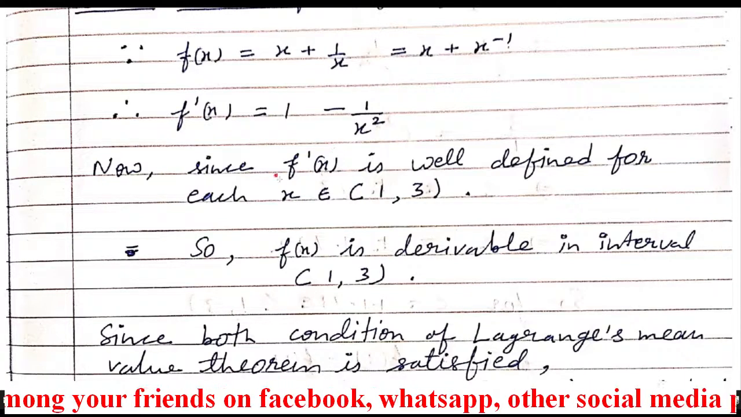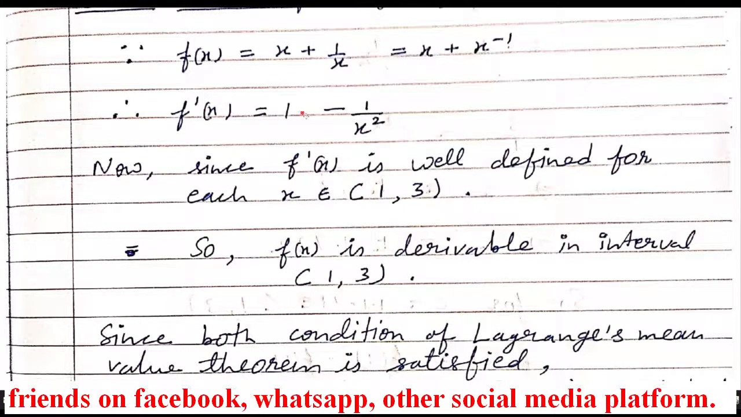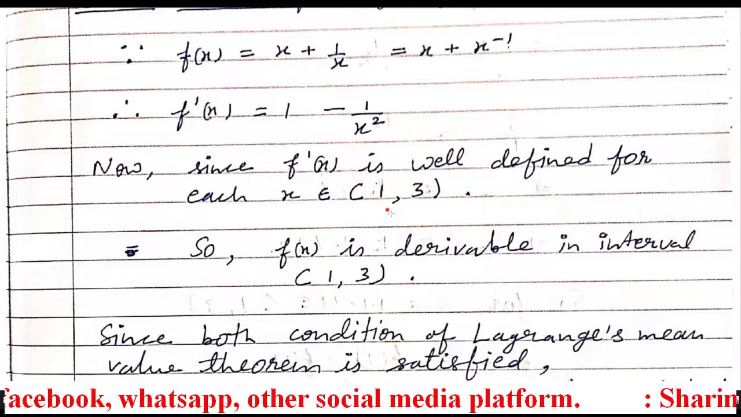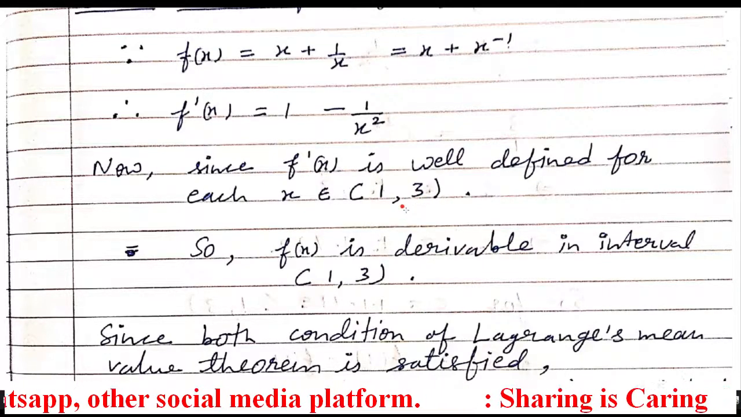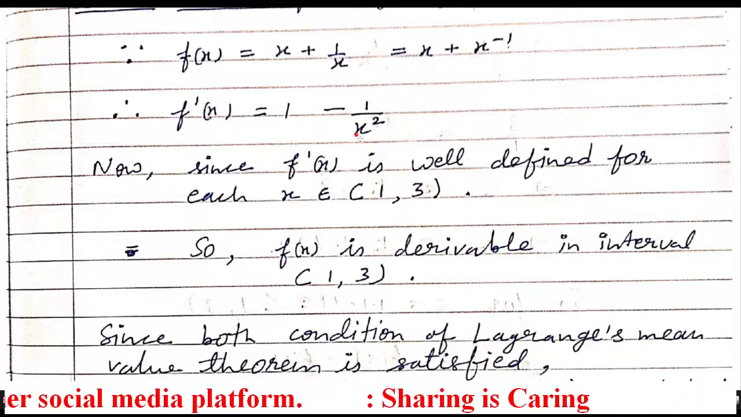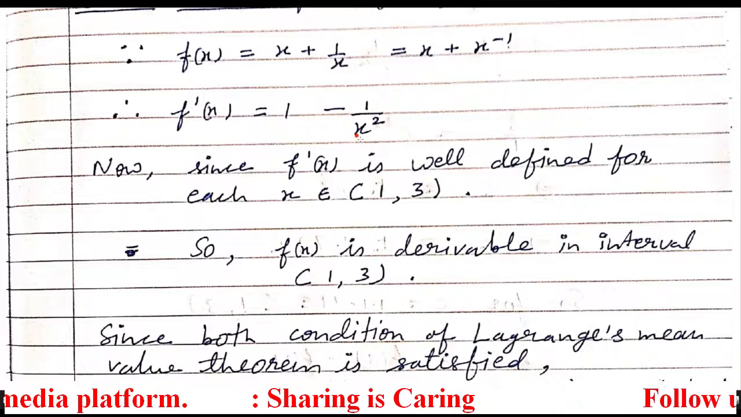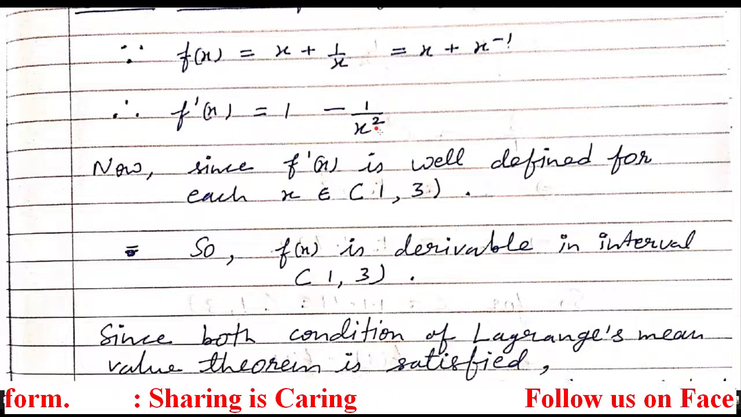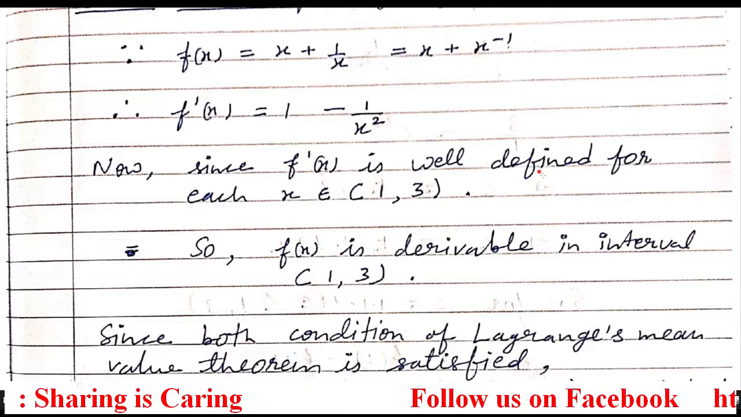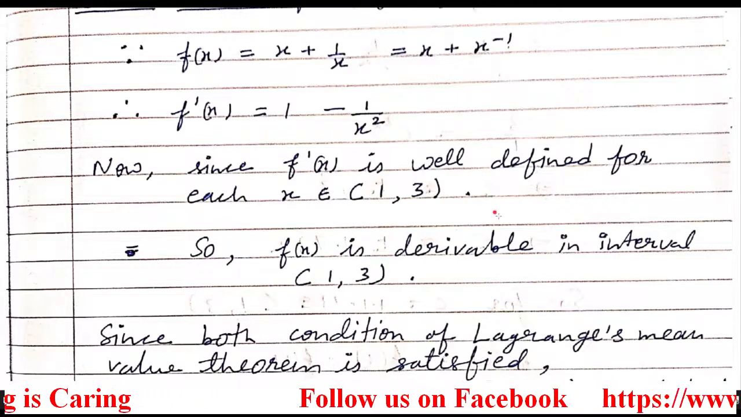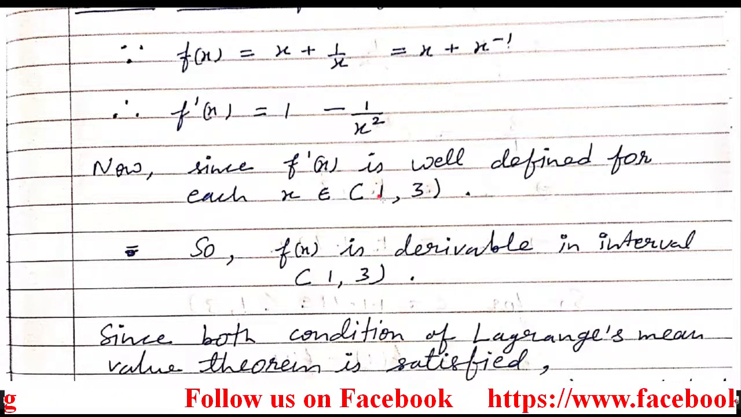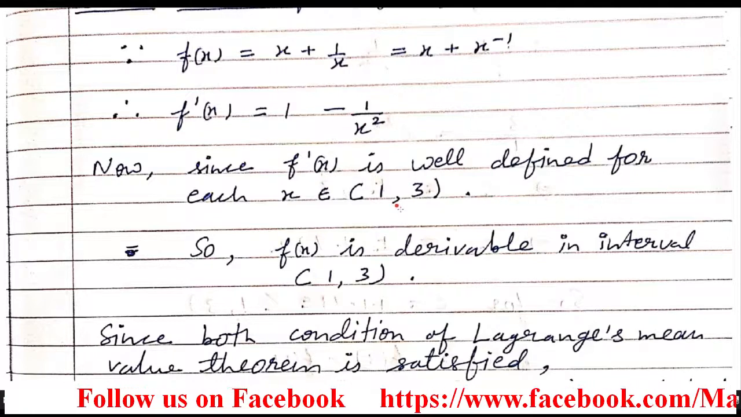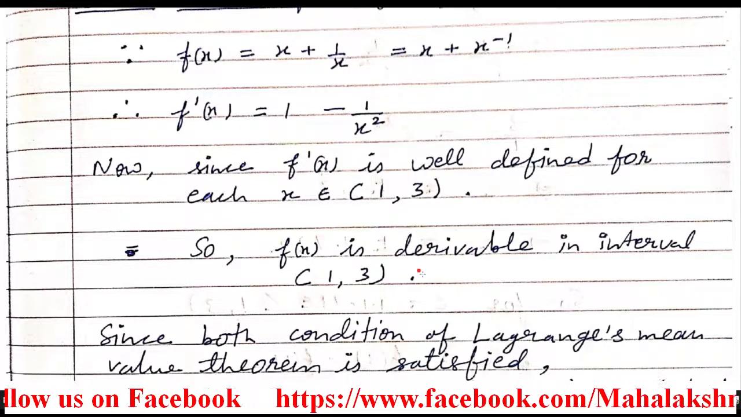So what's the method? First find out f dash x and then check that in the open interval, if you substitute each and every value here, infinity should not come. It should not be infinite. Infinite means not defined. It should be defined here. The function should be defined for every value of x which belongs to the open interval. Since f dash x is defined, you can write here it's differentiable.